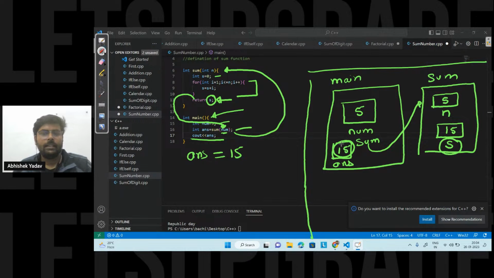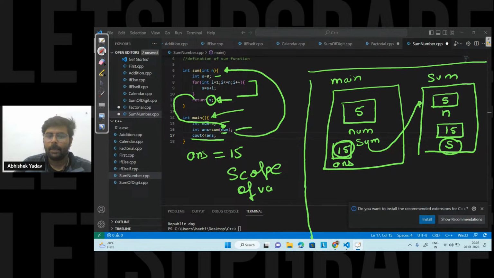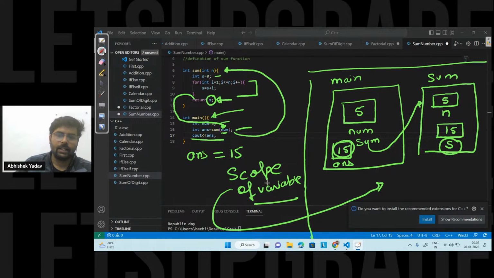Everyone, is it clear? There are a lot of things that I am skipping here, that is the scope part, scope of variable, okay? Scope of variable is very important in order to understand the function topic, so I am skipping that part. Please go and see what is scope of variable. We have three types of scope: global, local scope, and block scope, right? So this is a simple explanation of function, right?